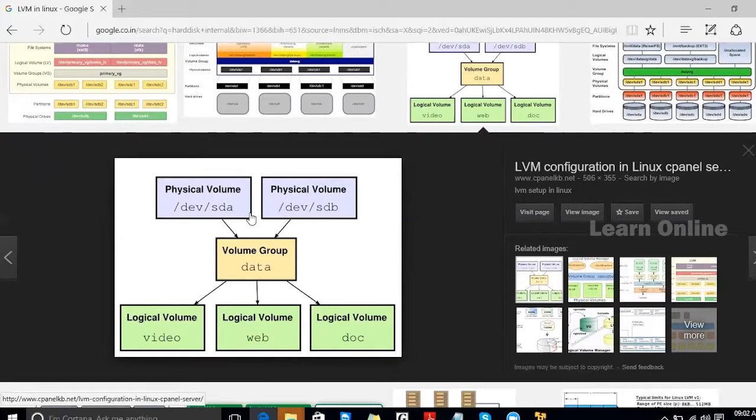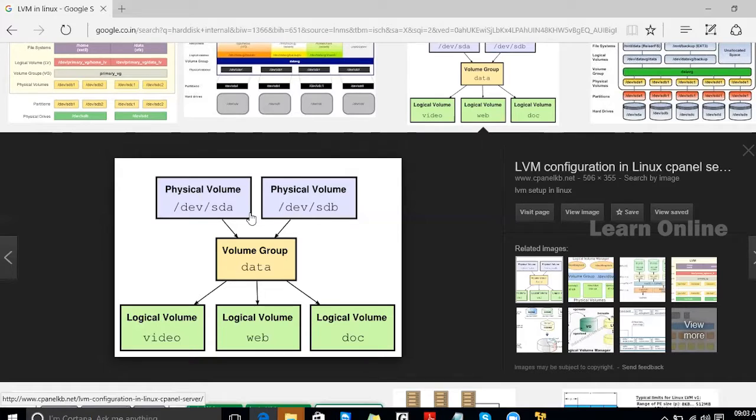Say each physical hard disk capacity is 250 GB. 4 physical hard disks means 4 times 250 GB, which is equivalent to 1 TB. So the complete volume group size is 1 TB, and under that 1 TB volume group, we can create many logical drives.